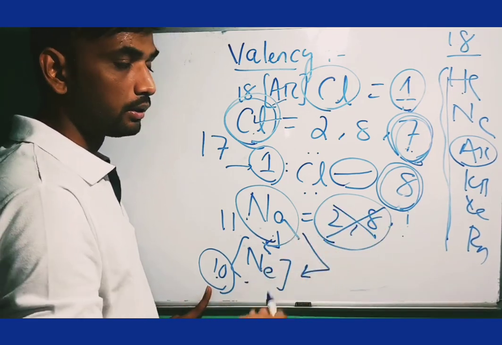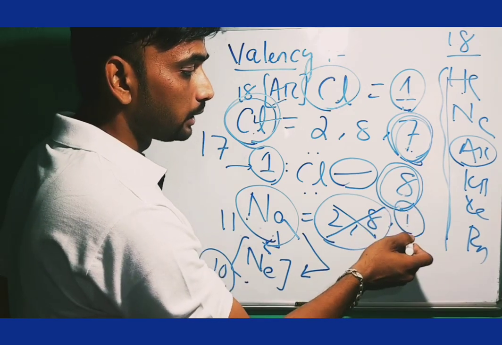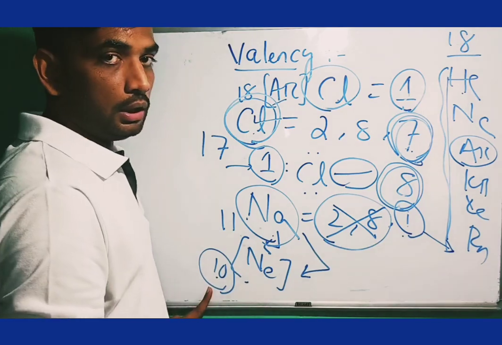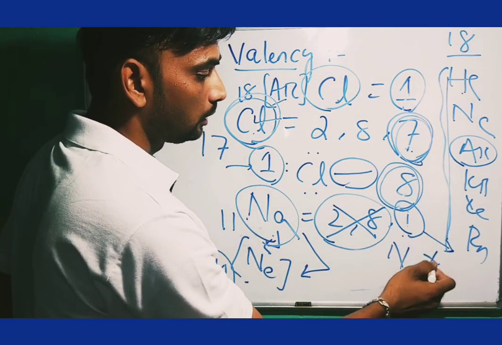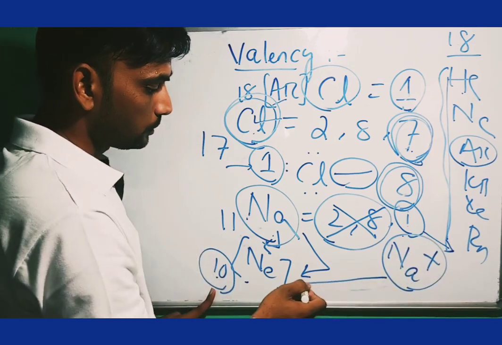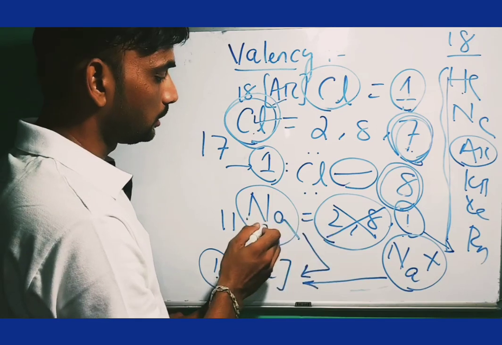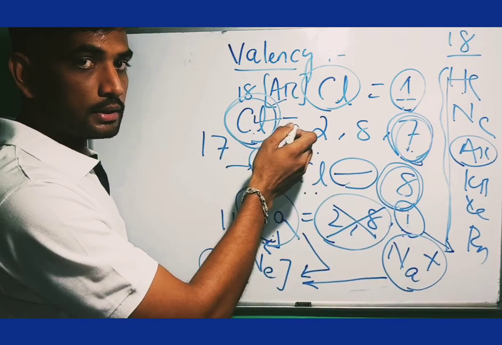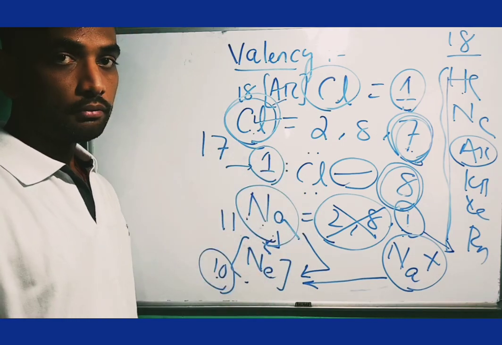These 10 electrons cannot participate in chemical bonding. That's why the last electron is single. It may be lost by sodium to form the Na plus cation, which is equal to neon, 10. That means there is loss of one electron in sodium, and in chlorine there is gain of one electron. So this is the concept of valency.